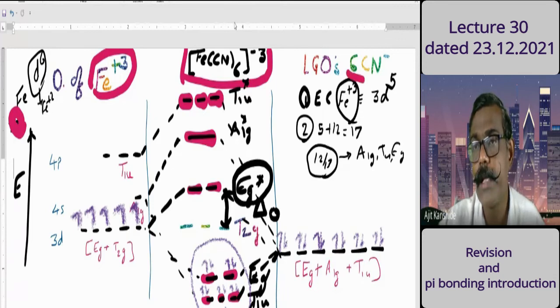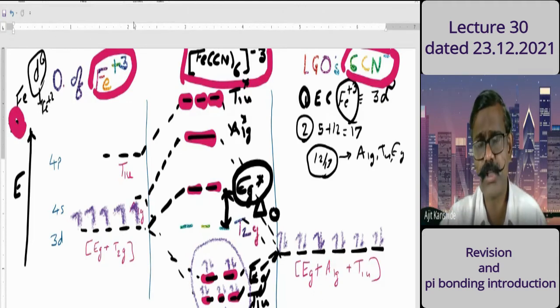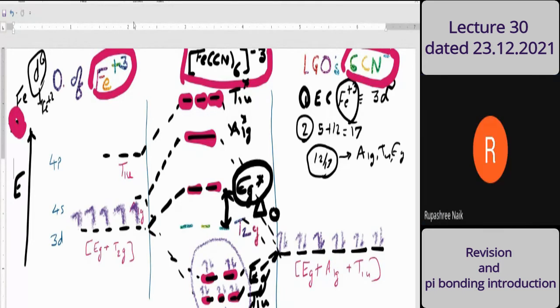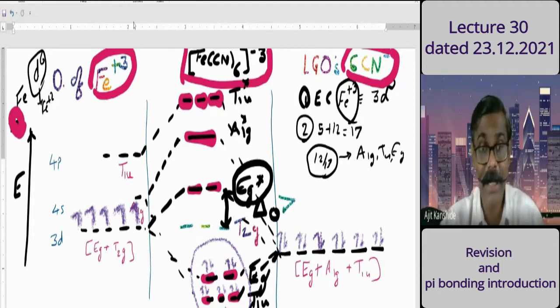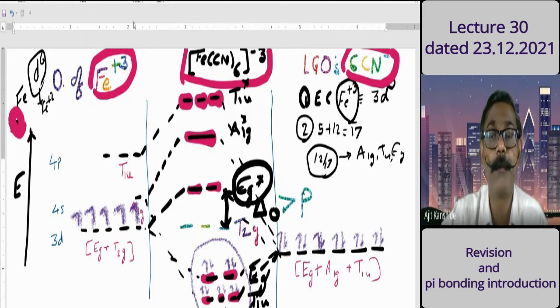Cyanide is a strong or weak ligand? Strong. So the delta O is greater than pairing energy or less than pairing energy? Strong ligand, strong interaction, so the splitting parameter will be more. Delta value more than pairing energy. Yes, it will be more than pairing energy.